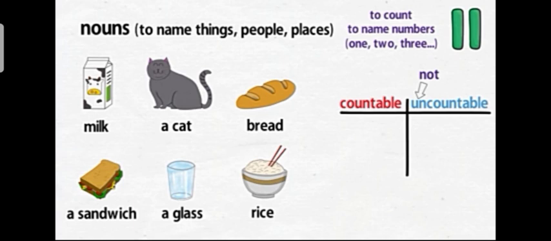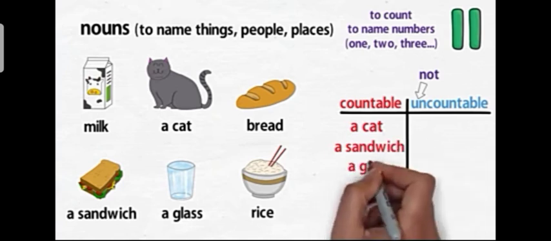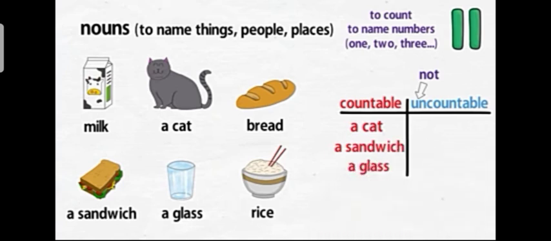Now look at the pictures and write them under the correct heading. The words which can be written under the countable nouns are a cat, a sandwich, a glass, and under the uncountable heading will come milk, rice, bread.